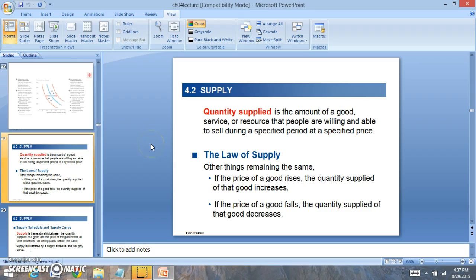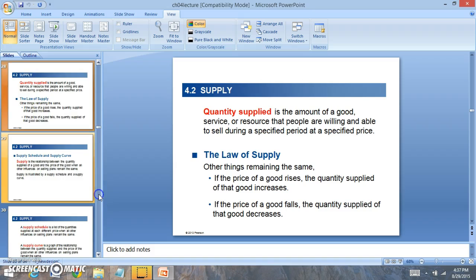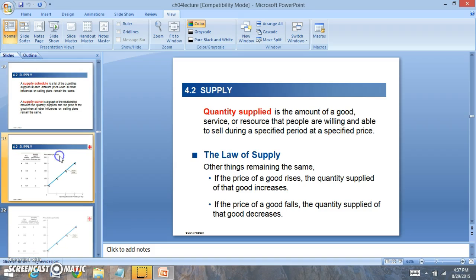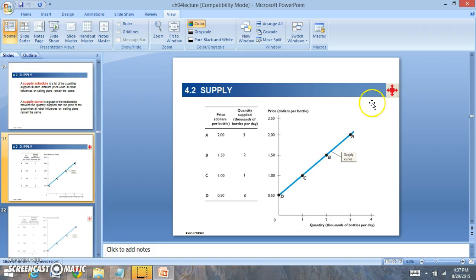Now, supply is dealing with firms. Firms are willing and able to supply a product at various prices. If you look at the supply curve, you'll notice it's upward sloping between the price of the product and the quantity supplied. So that means as the price increases, firms are willing to supply more of it.